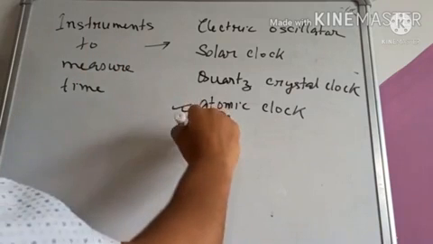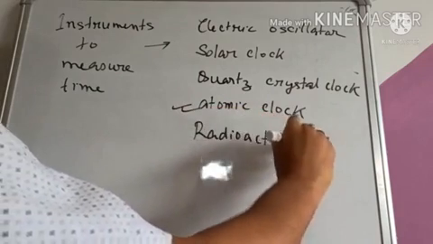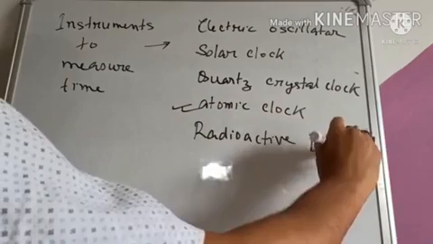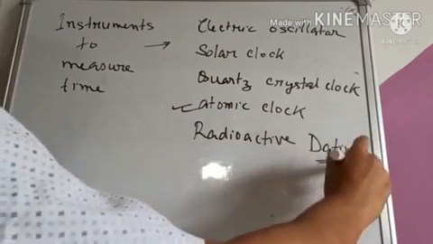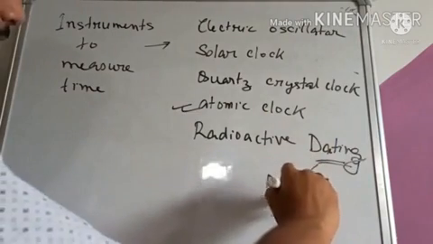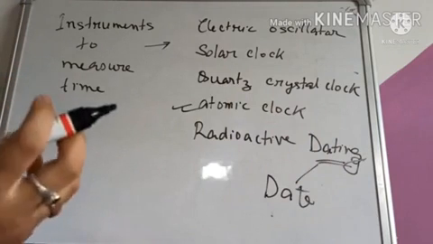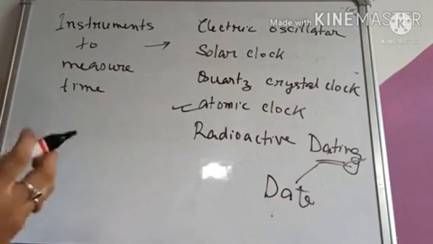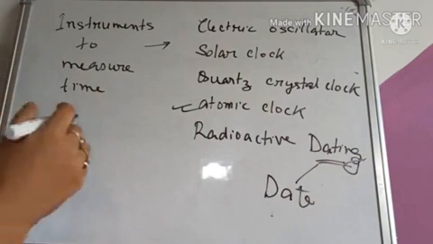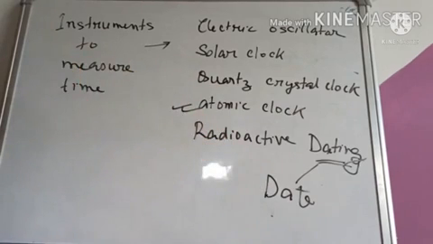Next is radioactive dating. Radioactive dating. Dating here does not mean girlfriend-boyfriend dating. The word dating comes from date. An object is radioactive, and with time some of it gets destroyed and some remains. Depending on that, we can determine the age of the object. That is known as the dating method.